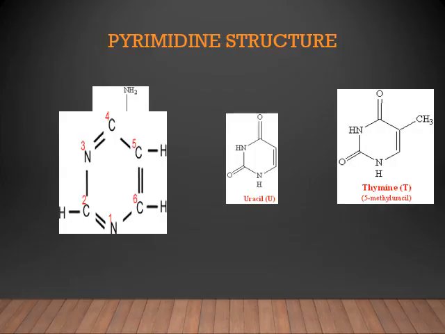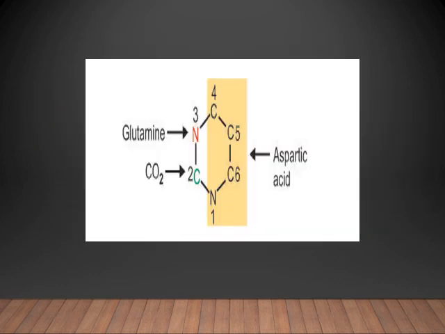So the pyrimidine nucleotides are cytidine monophosphate, uridine monophosphate and thymidine monophosphate. In this picture we can appreciate the basic pyrimidine ring structure, and also the structures of uracil and thymine. For pyrimidine nucleotide synthesis, we will be discussing the synthesis of uridine monophosphate, as the first pyrimidine nucleotide synthesized, followed by thymidine and cytidine monophosphate.